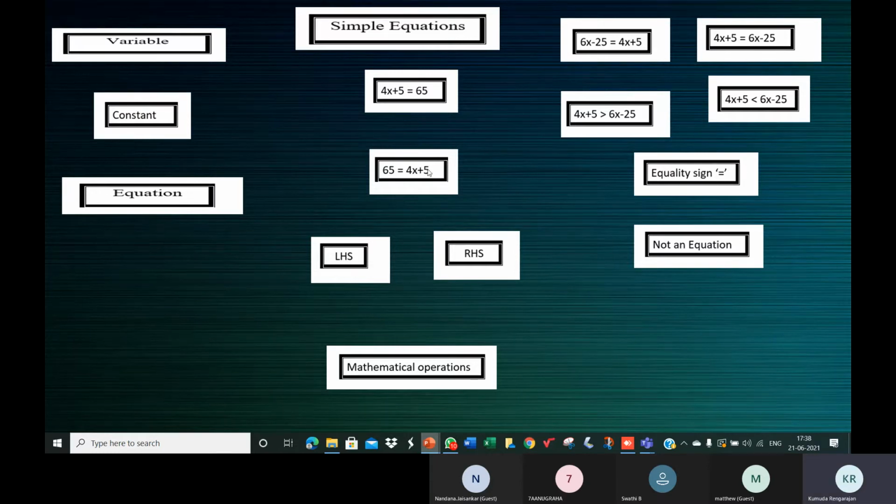When the expressions on either side are exchanged, the equation is not disturbed. It's still fine. So you can write 4x plus 5 is equal to 65 as 65, which is in the RHS, taken to the LHS, and 4x plus 5, which is in the LHS, taken to the RHS. It's the same. Now you can see other expressions here. 6x minus 25 is equal to 4x plus 5 is an equation.